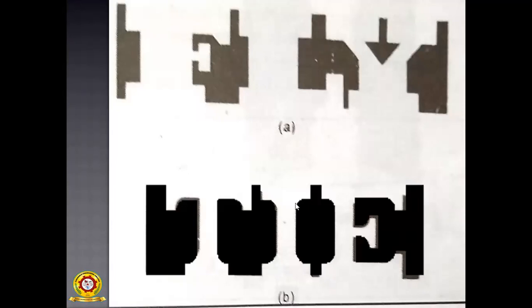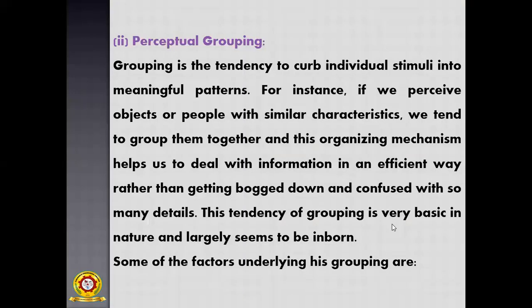Then your assumption is different. So there is a change. The same picture is there, but you have to change the backgrounds. So black color will change into white color, and the white background changes into black color. Then the perception is different.